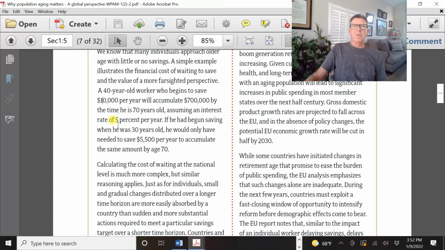With this conservative estimate of 5% a year, when you're 40 years old and you put away 10 grand a year, which you're thinking about, that's going to be easy to do. By the time you're 70, that's 700 grand because of this compounding interest, okay? If you start earlier in life, and this is what we're going to try and convince you guys to do, then you don't have to put away as much to get the same amount.